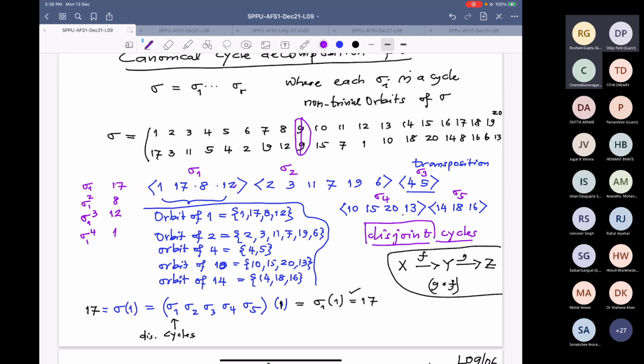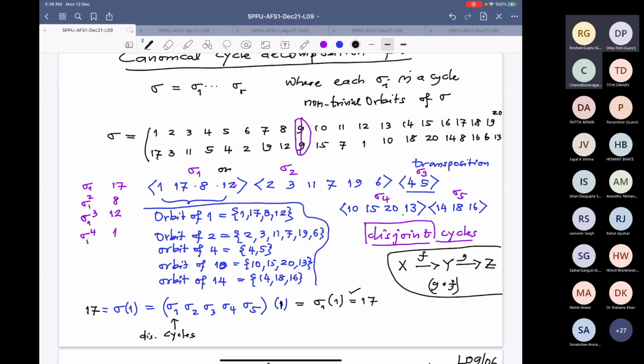This will go to 1. So sigma power 4 is identity first time, that you can check. It has to go 4 times. So therefore, what we know is the order of sigma. I will write the orders next to them.